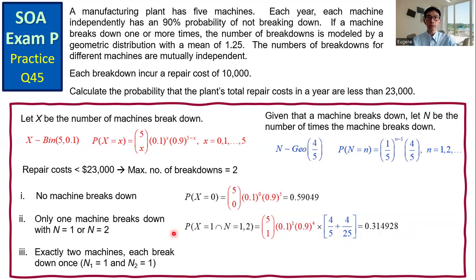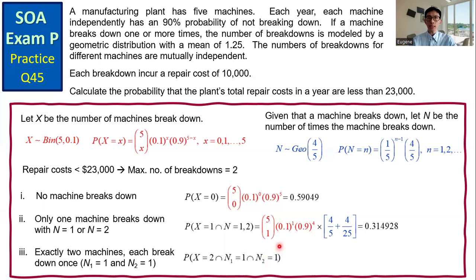And then the third case, exactly 2 machines break down, X equals 2, and each machine breaks down only once. So the first machine, N1 equals 1, and the second machine, N2 equals 1.